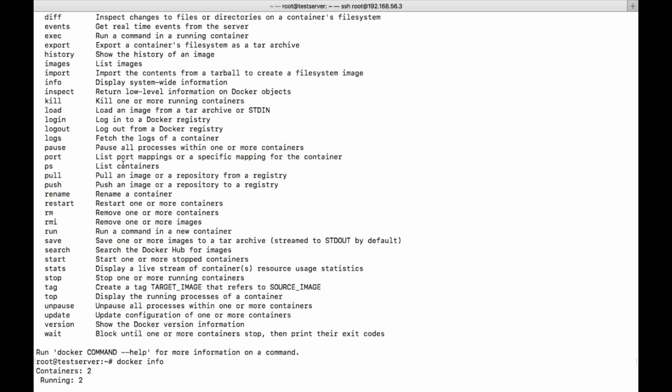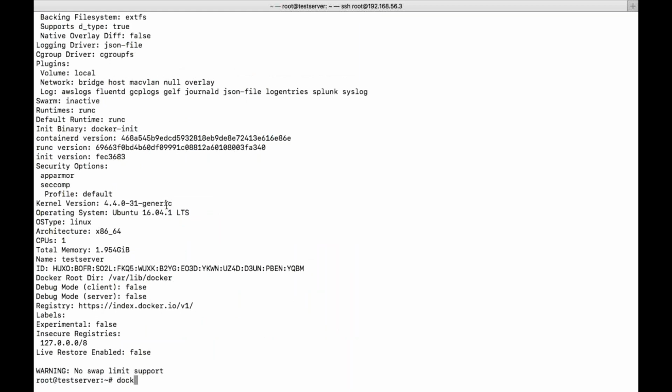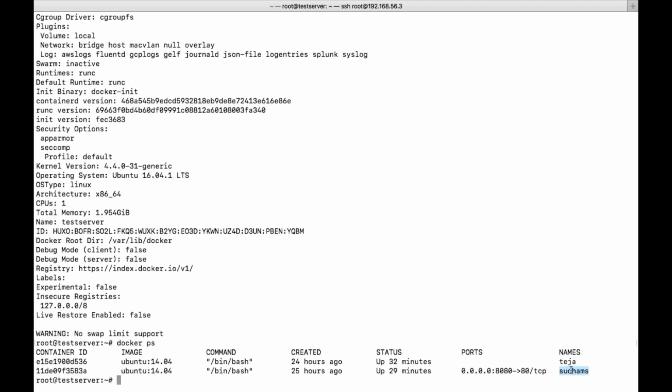Okay, this information will be available. So now let's say unfortunately you have created a container. Let's say the Docker ps command. Unfortunately, I gave this name as Sudam, so everybody is getting confused. So I want to rename it. So how will you do that?